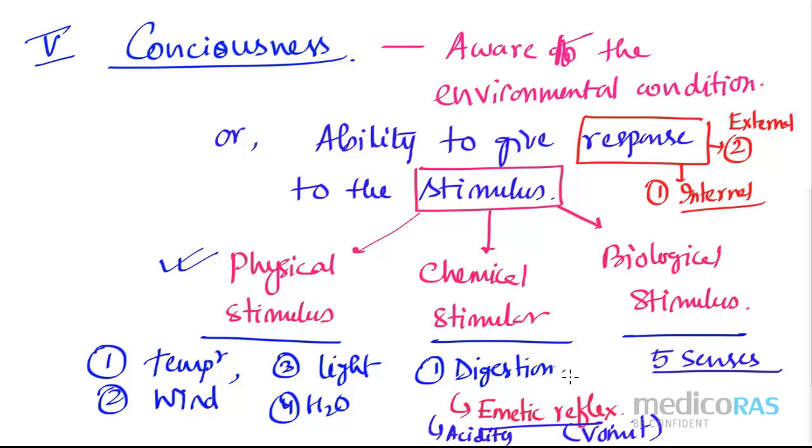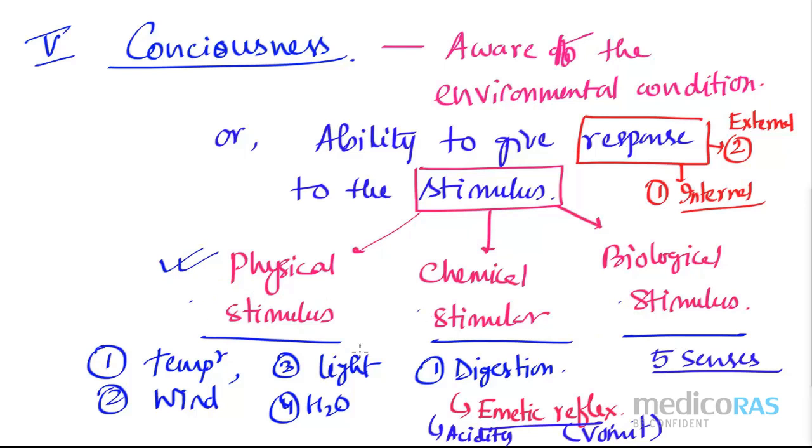But please, there is a very thin line between the biological stimulus and the chemical stimulus. The feeling is because of the chemical that is released inside my body. So there is a very thin line, but still we have some biological stimulus also.